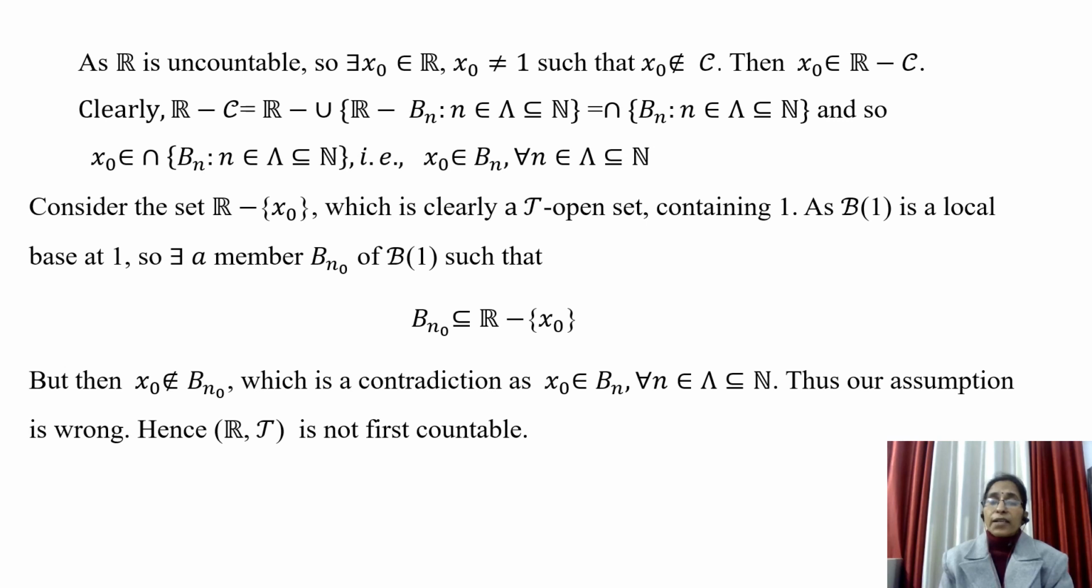Thus, our assumption is wrong. Hence, R with the cofinite topology is not first countable.